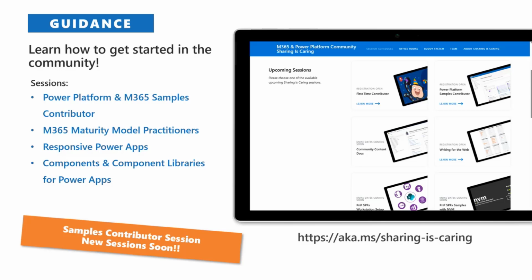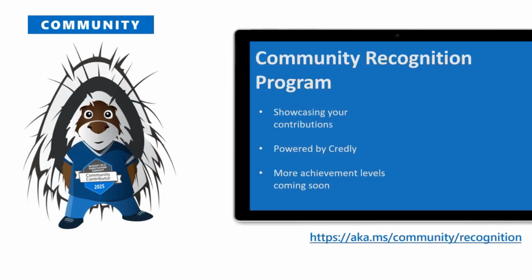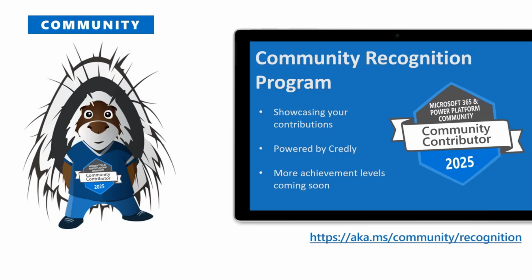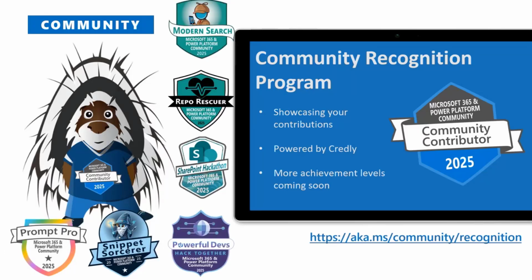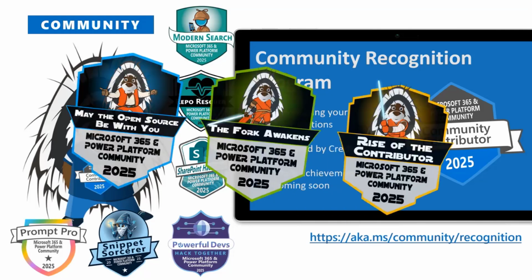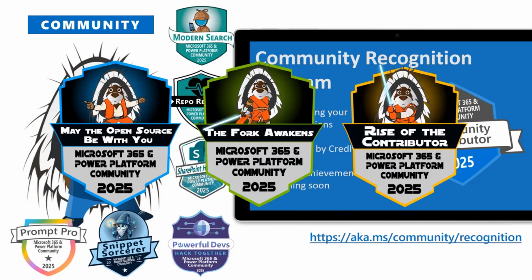And of course, once you do contribute, we want to recognize you for the amazing work that you're doing, which is our recognition program. So many cool, exciting badges right now. We've got things like our Prompt Pro. We've got our Snippet Sorcerer, which we'll talk more about on that Tuesday call. The two events that just ended, that hackathon badge is going to be going out next Tuesday, so be on the lookout for those. And then, of course, our Star Wars just kicked off on the 1st. So I've already seen out in the wild, may the open source be with you.